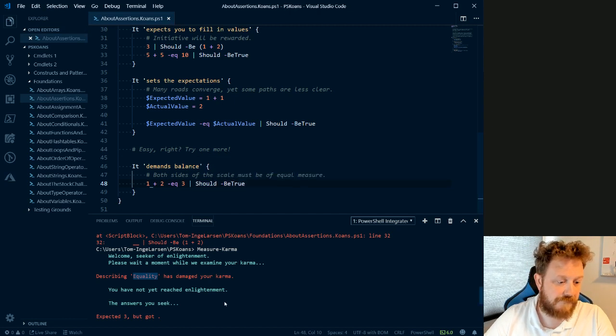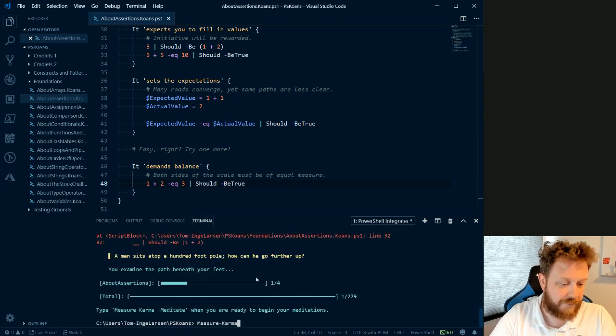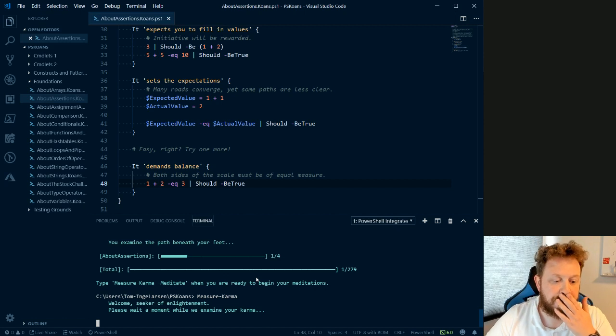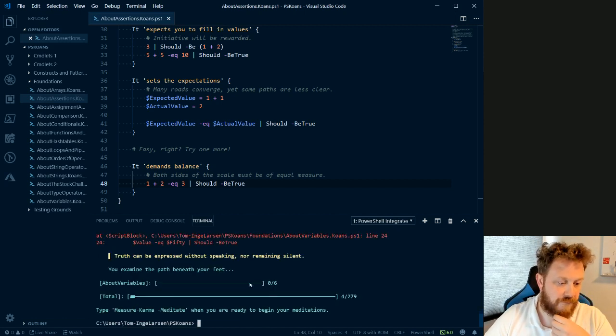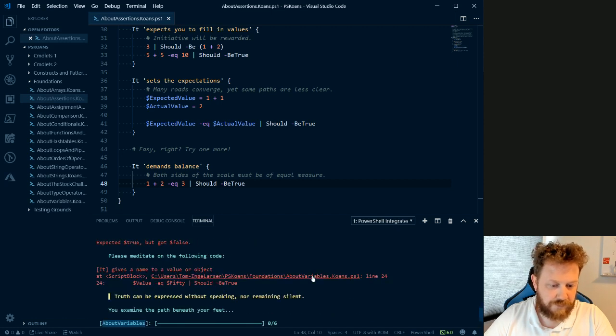Save. And then we run Measure-Karma again. So now we've completed some, you see, 4 out of 279 Koans are completed. And we have moved on to AboutVariables. So we need to go to AboutVariables and continue our tasks from there.